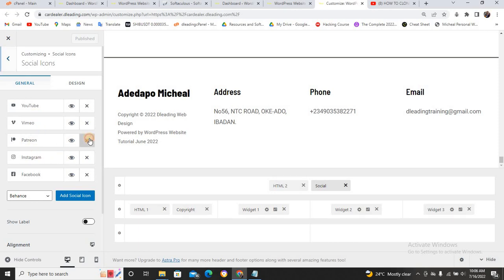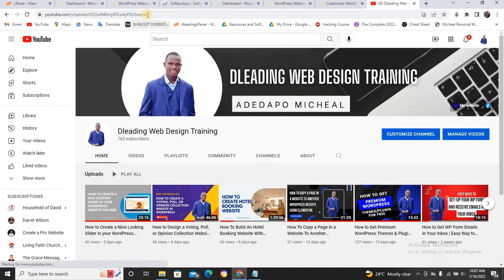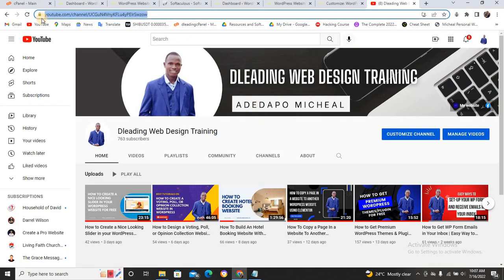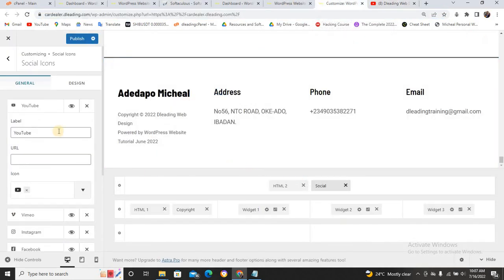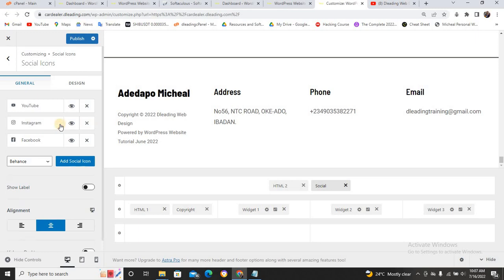Any one you don't want, you can just take away this and put your YouTube link. Come to your YouTube and get your YouTube link. I'll copy my YouTube link with Control C, come to this customization, and paste it in this YouTube area, then close this. And this one, maybe you want to use it. I don't like this one. I don't use it at all. For Instagram and Facebook, let me go to my Facebook.